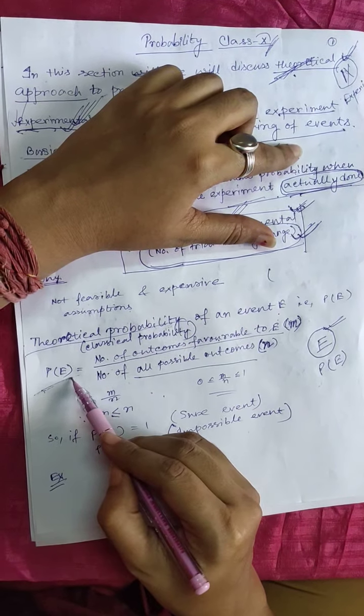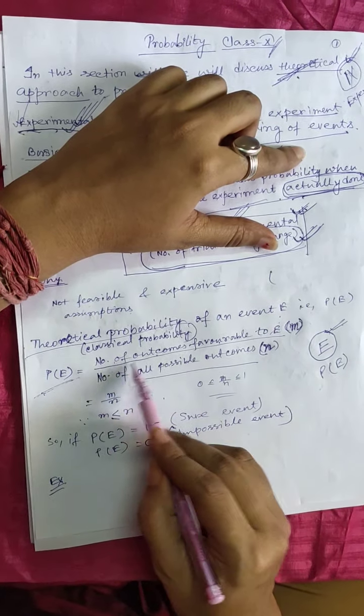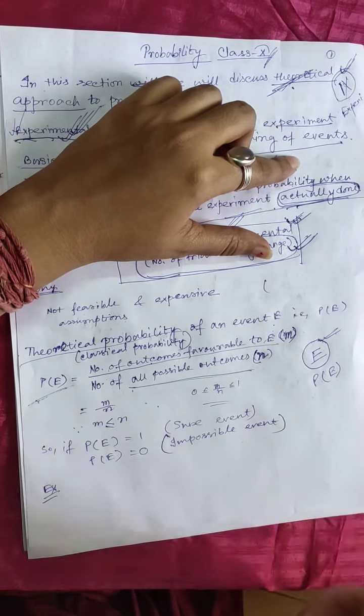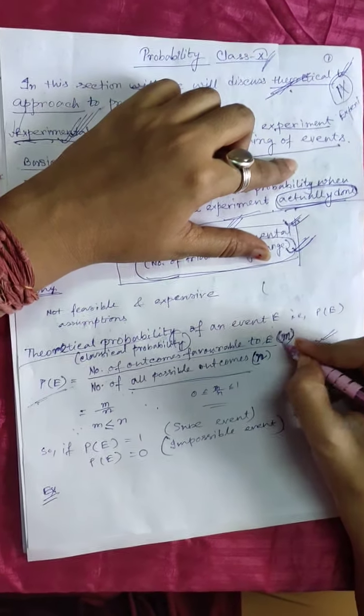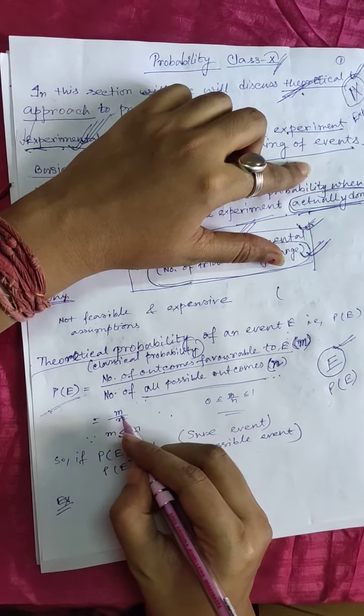So P of E will be equal to the number of outcomes favorable to E divided by the number of all possible outcomes. Here we denote the numerator by m and the denominator is n, then it will be equal to m by n.